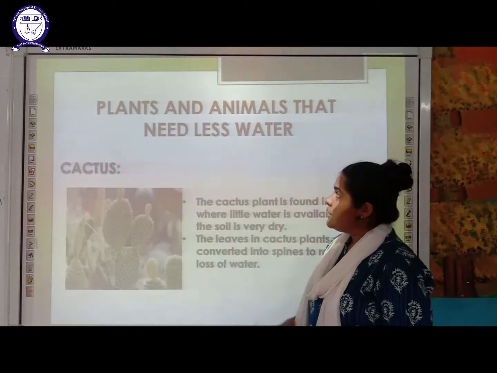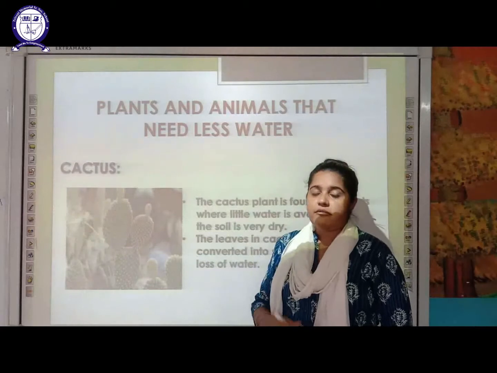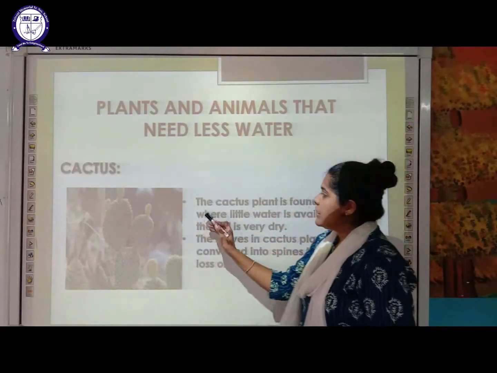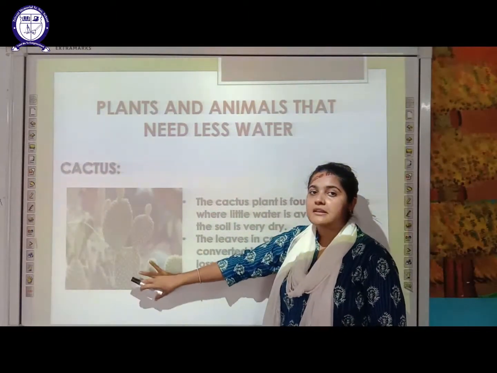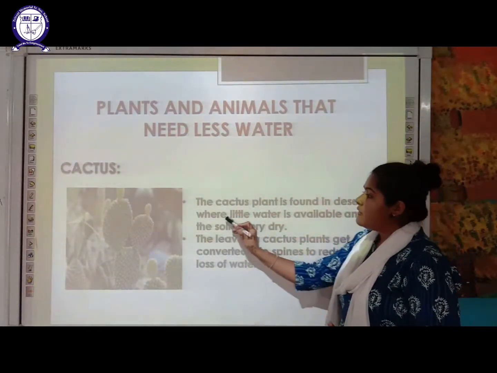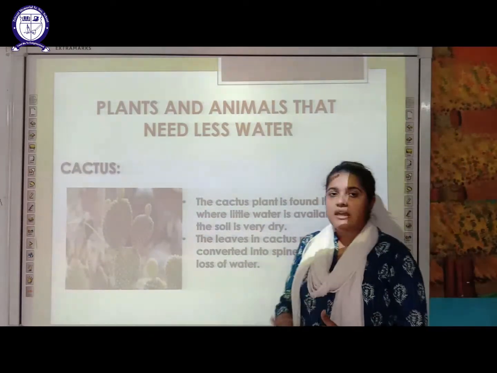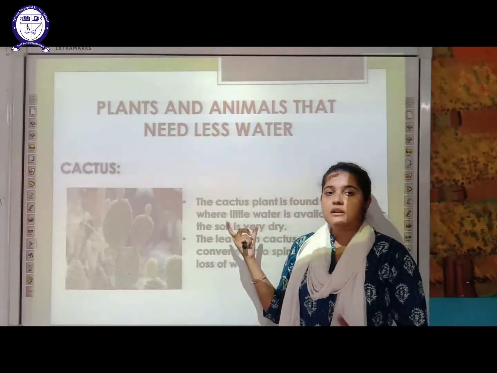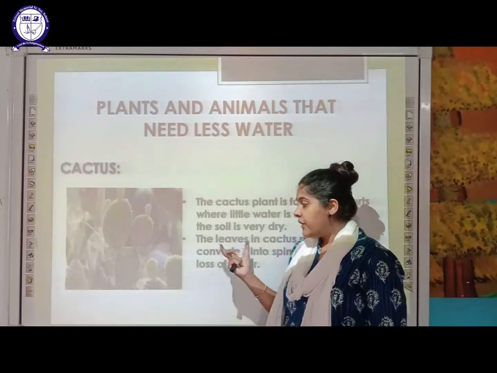First of all, for the plants and animals that need less water, we are going to discuss certain examples. For example, the plant cactus. The cactus plant is found in the desert. You might be familiar with that. It is found where little water is available and the soil is very dry. This is a characteristic feature of a desert: very little water is available, and the soil is dry.